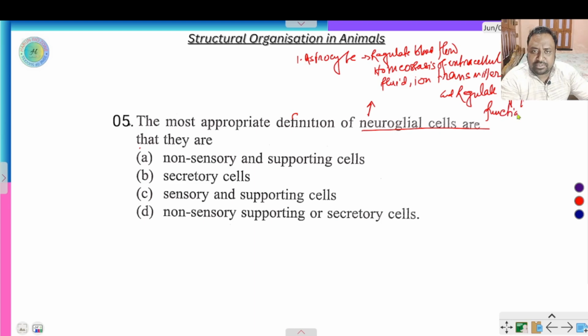So one type of neuroglial cell is the astrocyte. Astrocyte regulates the blood flow and maintains homeostasis of extracellular fluid.